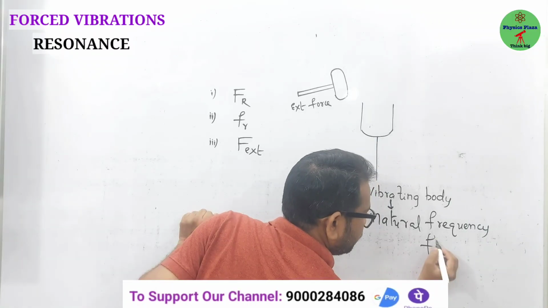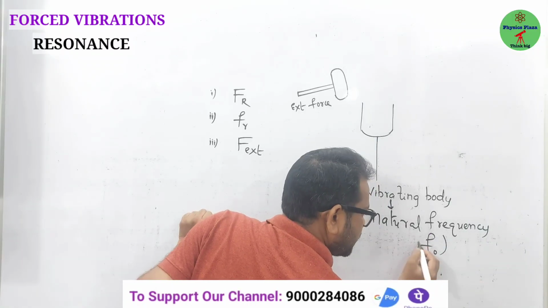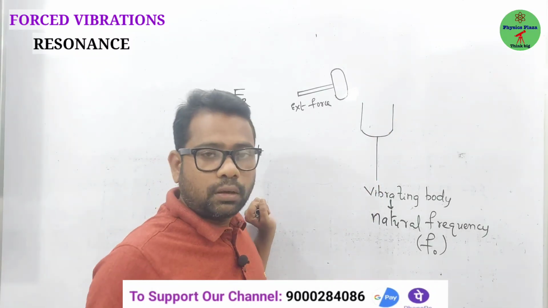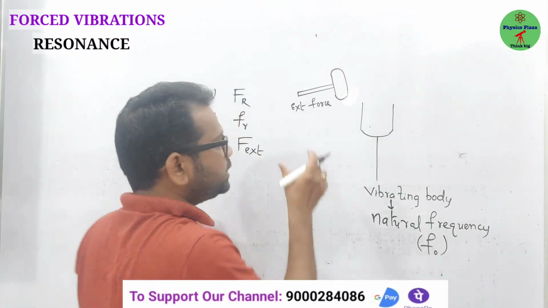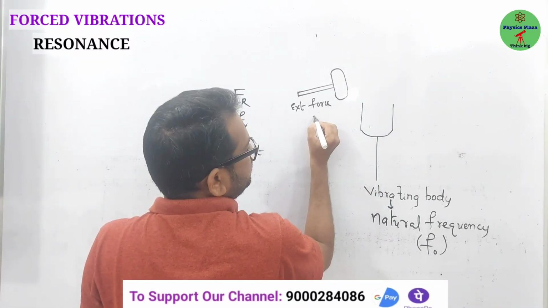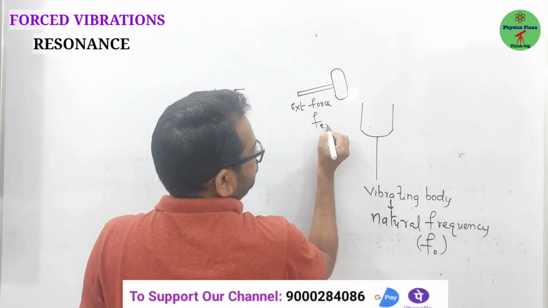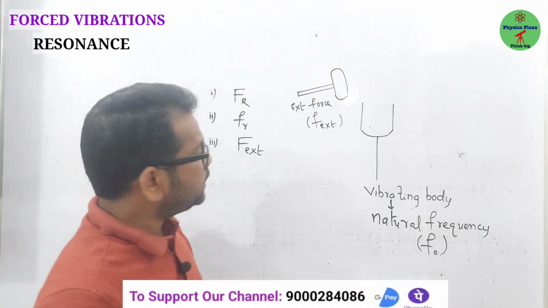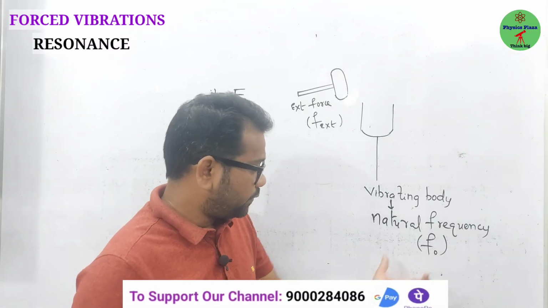Let us call it f naught, the natural frequency of the body executing forced vibrations. And this external force also has some frequency, right? Generally, it's not compulsory that the frequencies should match.